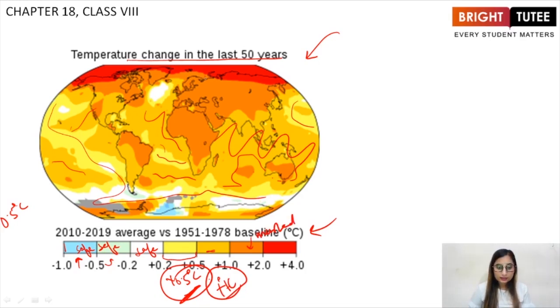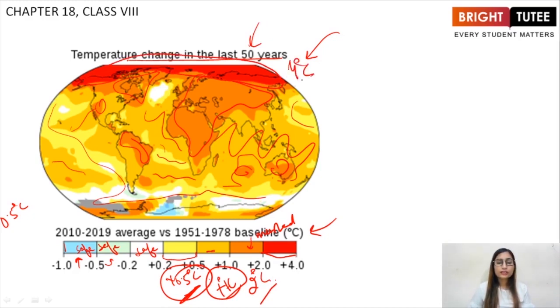This is also a very huge area, which has seen an increase of 2 degrees Celsius in the last 50 years. And lastly, the red zone, which is basically the North Pole and the Arctic Circle, has seen an increase of 4 degrees Celsius.